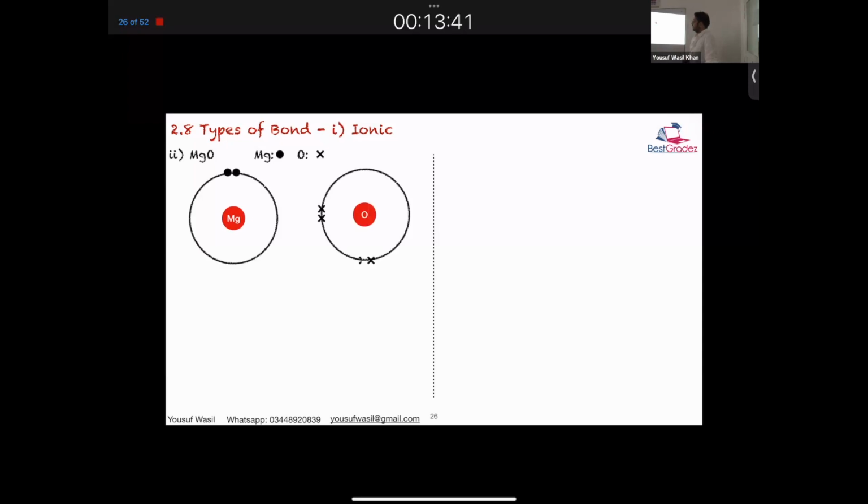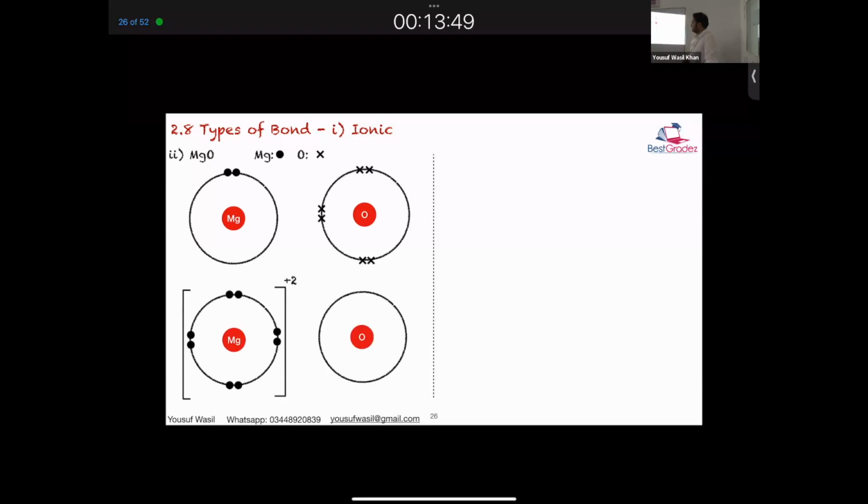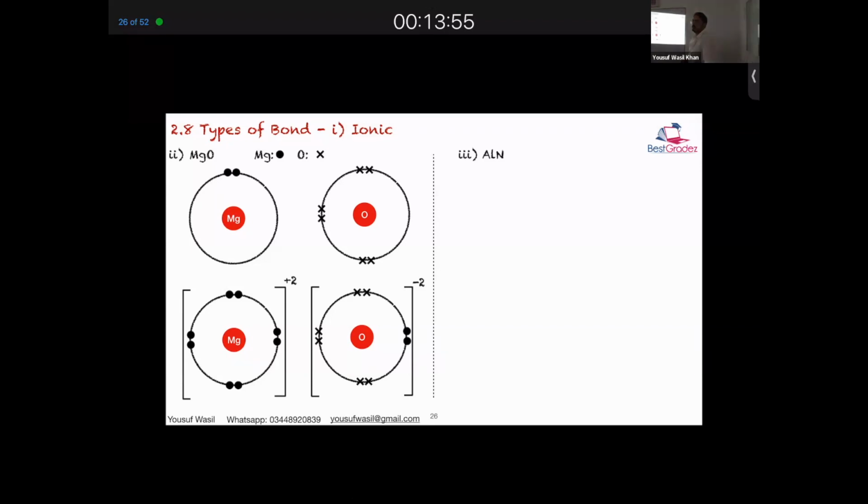So magnesium and oxygen. Magnesium will lose 2 electrons, right? And oxygen will gain 2 electrons. Now it has a charge of +2 and -2. So compared to NaCl, will it be stronger or weaker? Stronger. It has double the charge on positive and double the charge on negative.